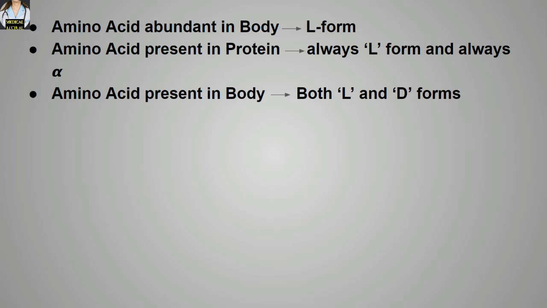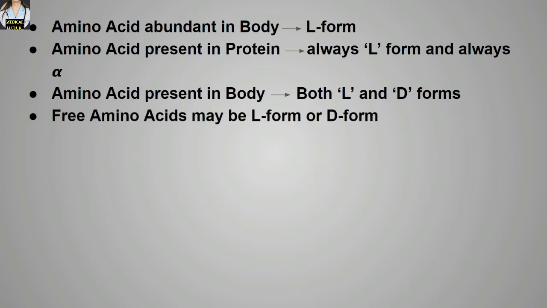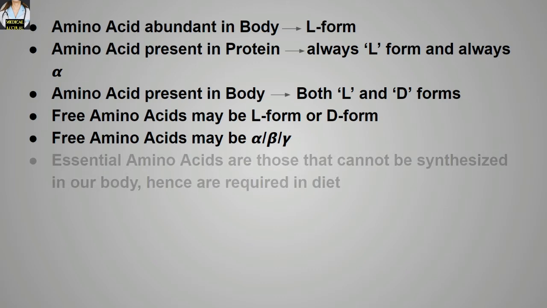Amino acids present in the body can be both L and D form, but the abundant amino acid in the body is the L form. Free amino acids may be L form or D form. Free amino acids may be alpha, beta or gamma.